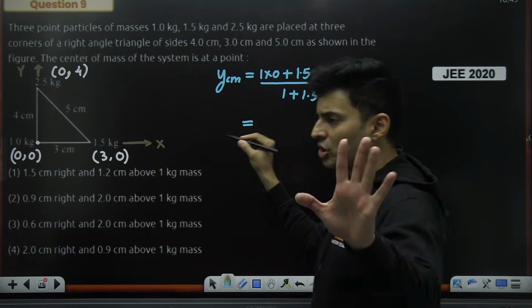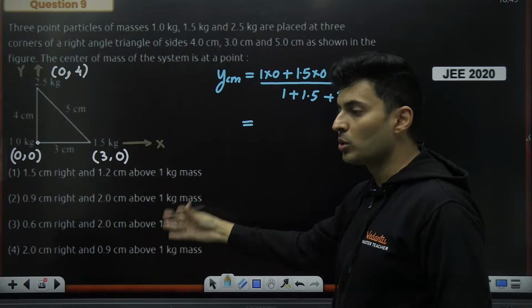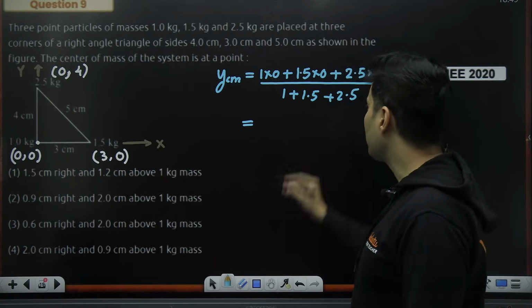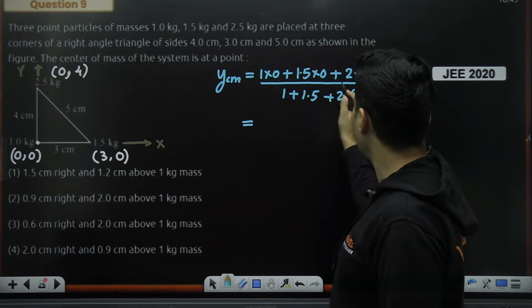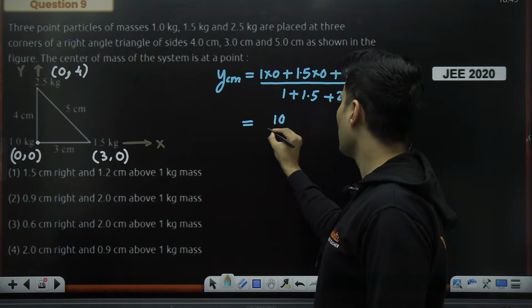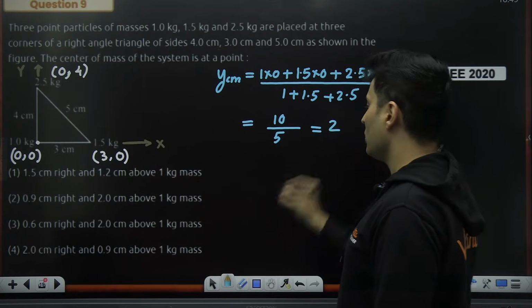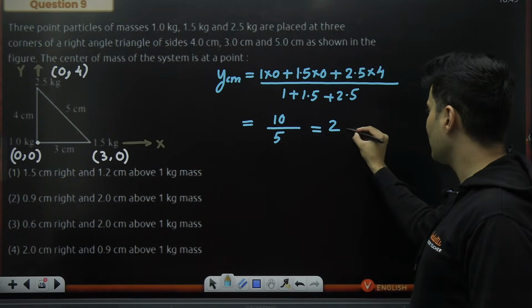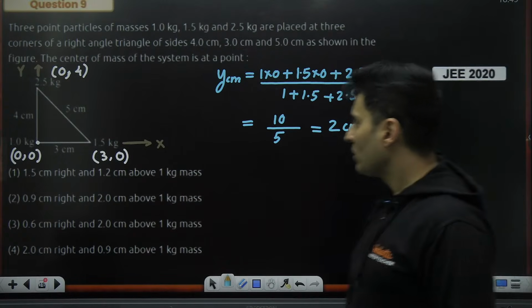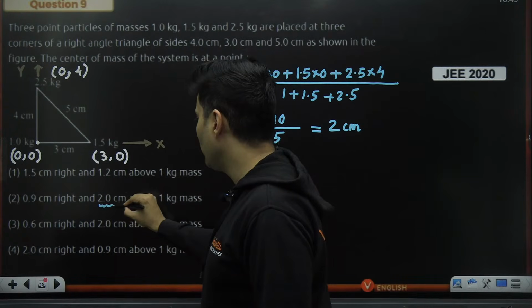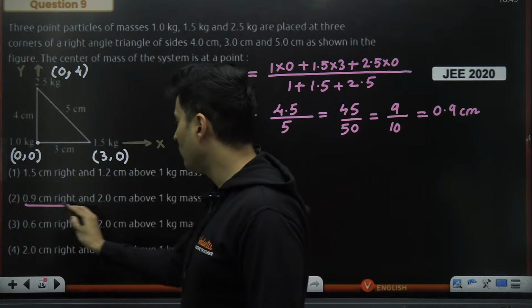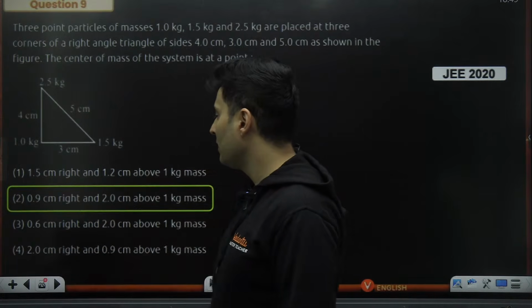You didn't have to do it, just showing you in case you had to choose between options if you could not eliminate. 0 and this is also 0. 2.5 into 4, that's 10. And this is 4 plus 1, which is 5, which gives me 2. So 2 centimeters is the right answer. So you can see 2 centimeters is right over here, and here 0.9 centimeters. So it is definitely matching.